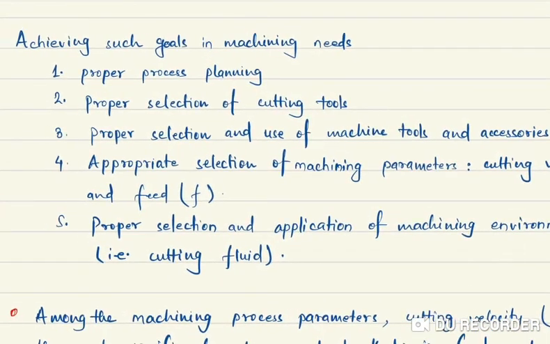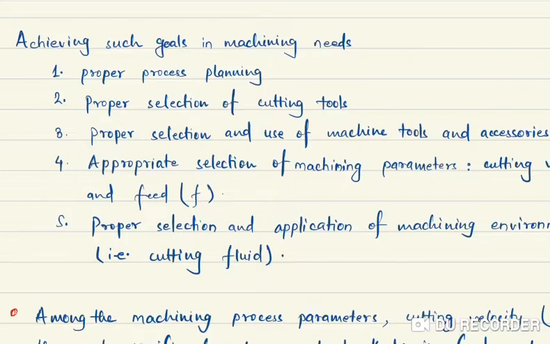Now to achieve these goals, there are different methods. We can adopt proper process planning, we can select proper cutting tools, we can select proper machine tools and accessories, or we can select appropriate machining parameters.